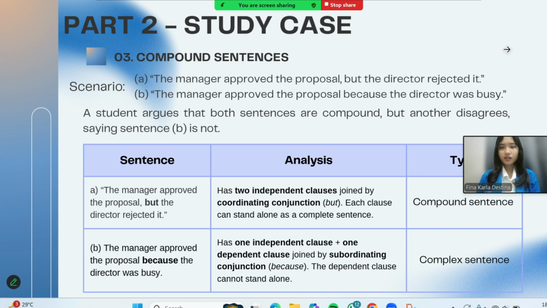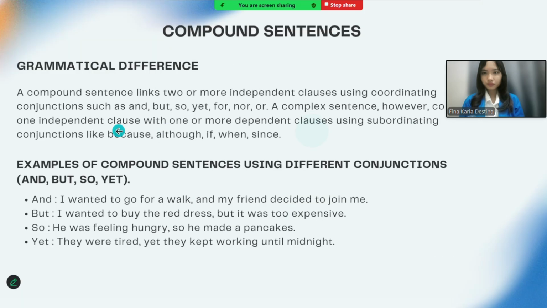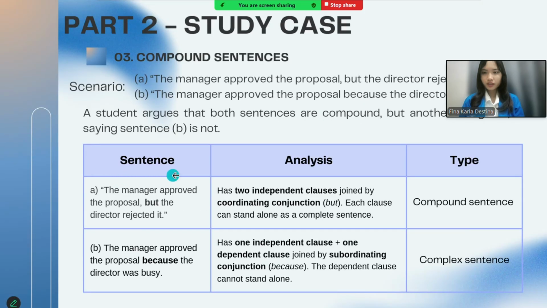A student argues that both sentences are compound, but another disagrees, saying sentence B is not. Let's analyze the table. Sentence A: The manager approved the proposal, but the director rejected it. Analysis: it has two independent clauses joined by a coordinating conjunction, "but," and each clause can stand alone as a complete sentence. The type is a compound sentence.